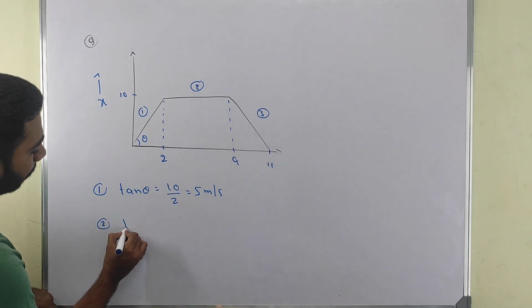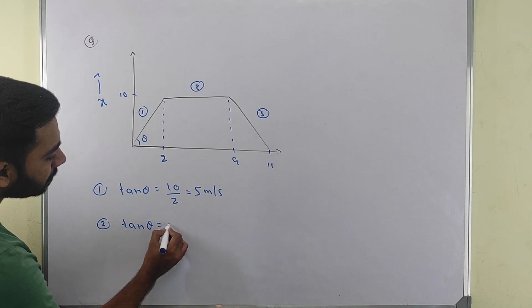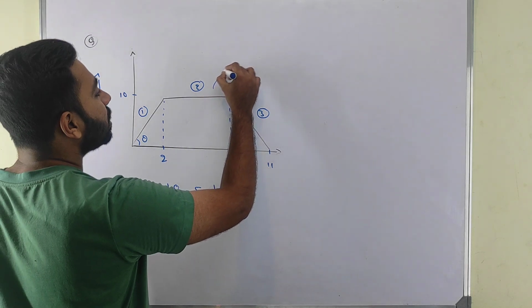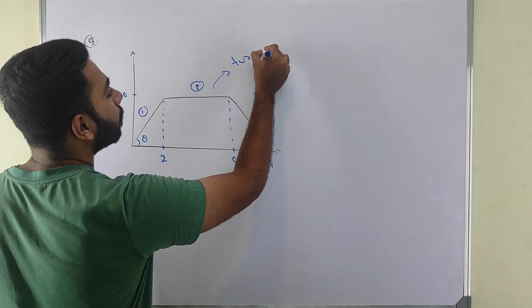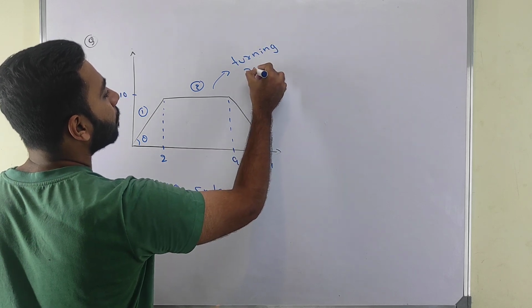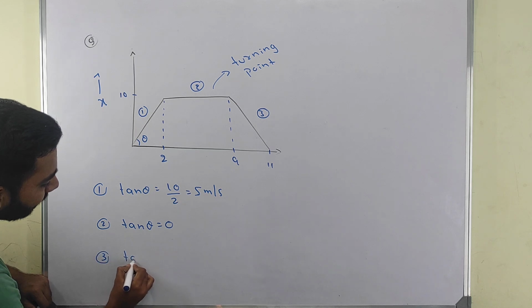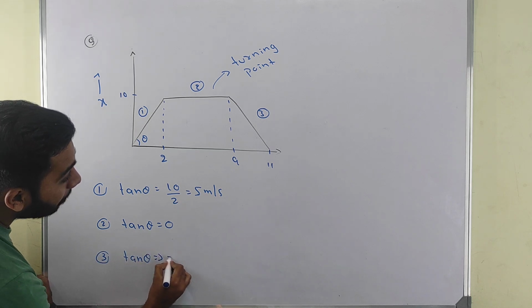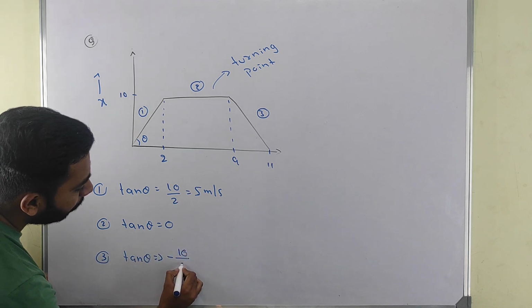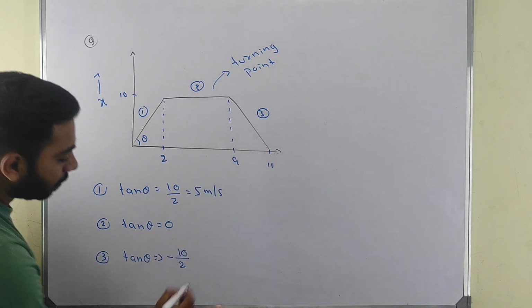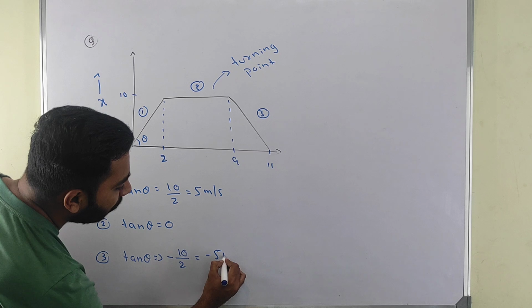In part 2, my tan theta is becoming 0, meaning velocity is 0. So this is our turning point. Now at 3, my tan theta is becoming minus 10 divided by 2, because 9 to 10, 10 to 11, which is equal to minus 5 meter per second.